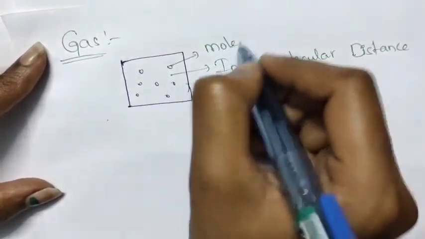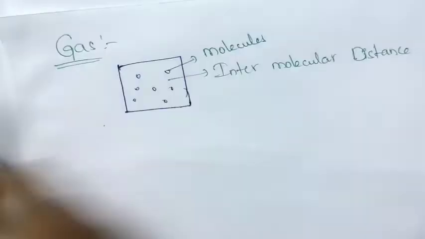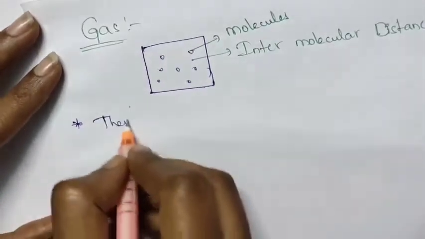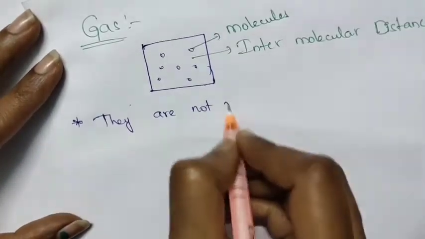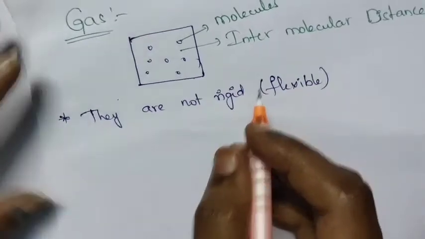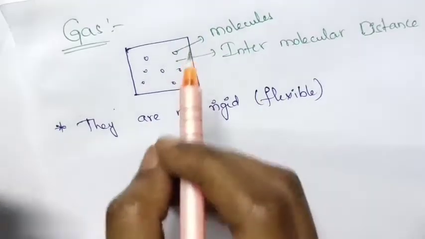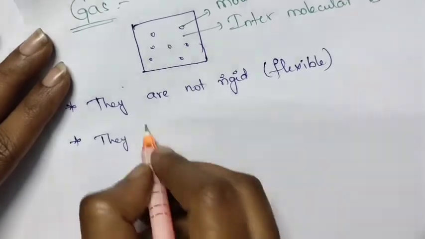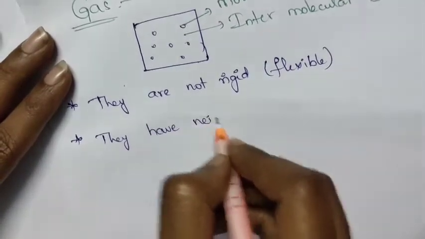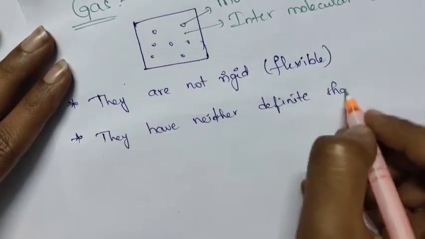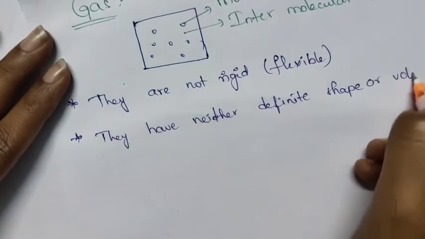These are called molecules. Molecules are nothing but a combination of atoms. Here gases are not rigid, they are very flexible in nature. And here we don't have any definite shape and definite volume for these gases. They have neither definite shape nor definite volume.